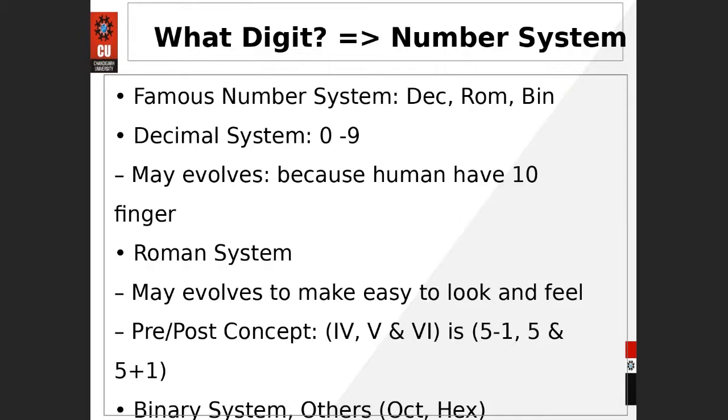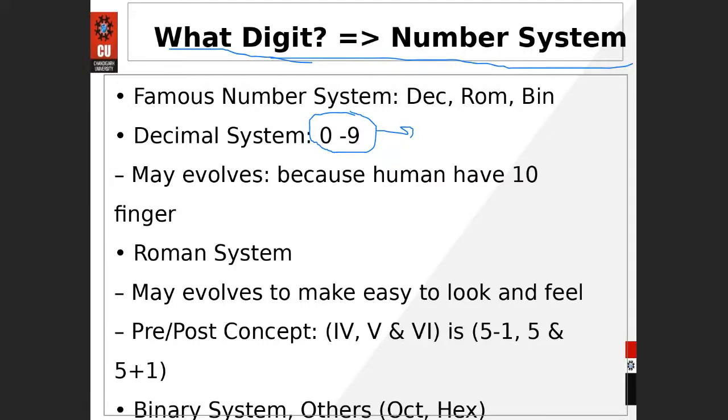So first of all, what is the number system? What digits do you have to include in the number system? In mathematics you generally read the decimal number system, where you count from 0 to 9: 0 1 2 3 4 5 6 7 8 9.